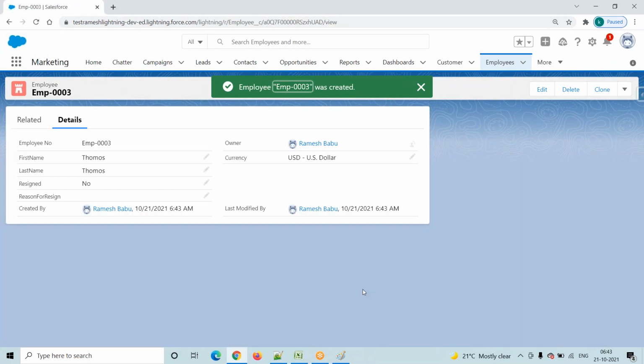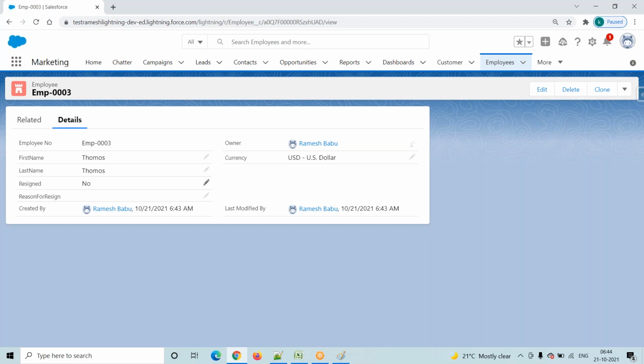Now before going into our approval process concept, I want to make this resigned field a required field. We want to make this resigned field required at the page layout level. I don't want to make this field required while creating. We want to make this field required at the page layout level.